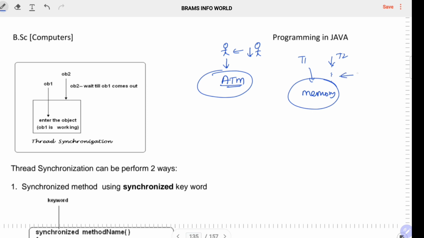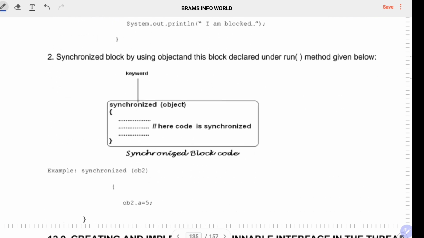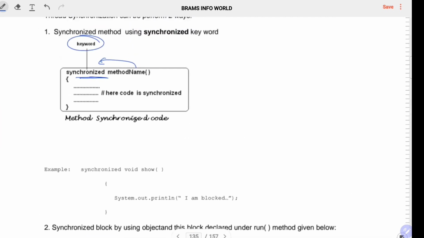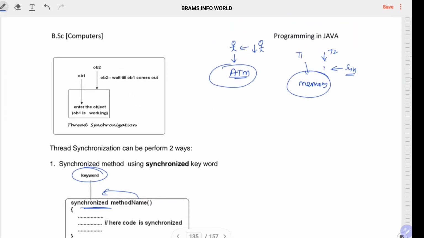So here we need to define a synchronized method. The method will be like this: we have to define the synchronized keyword in front of the method, otherwise we should use a synchronized constructor, directly in place of the run method. This is a large topic, so we'll discuss it later, but as per examination you just have to give the definition as well as the syntax as per your syllabus. So this is the concept of thread synchronization.